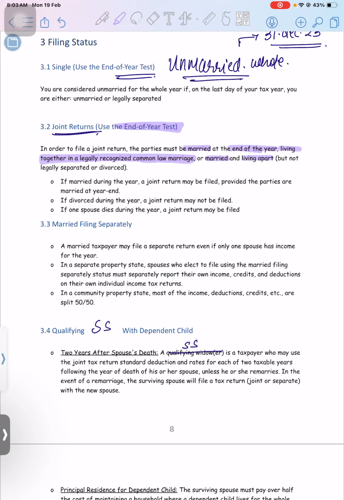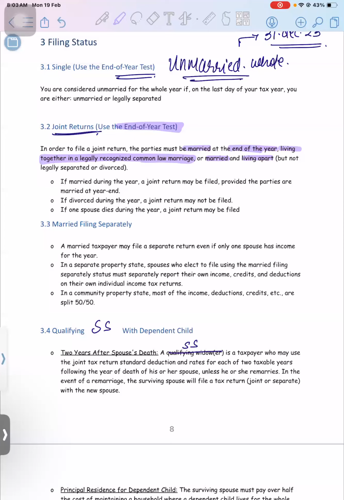Now, if they are legally separated, let's say the persons are divorced and living in different states, city, or country, then they will not be called legally married. Understood, guys, everyone?